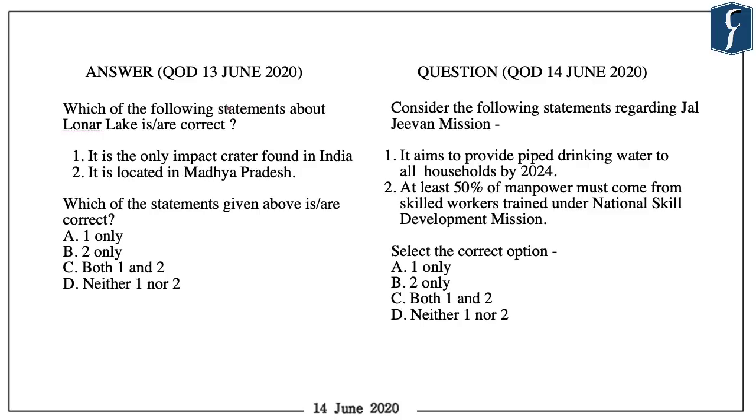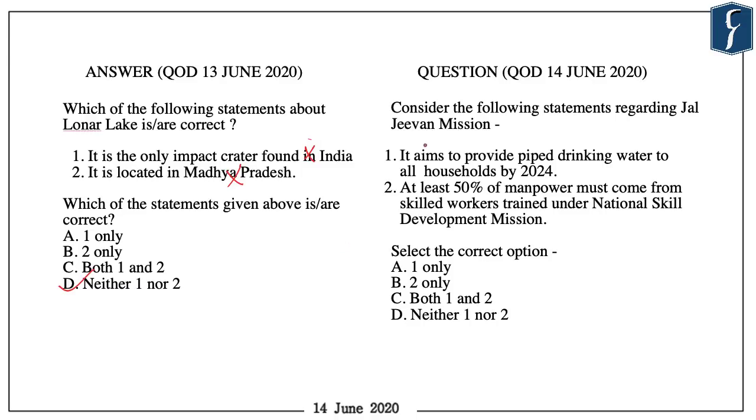The question of the day for 13th of June 2020 was, which of the following statements about Lonar Lake is correct? Statement 1, it is the only impact crater found in India, which is incorrect. Statement 2, it is located in Madhya Pradesh, which is also incorrect, leads us to the right answer D, neither 1 nor 2.